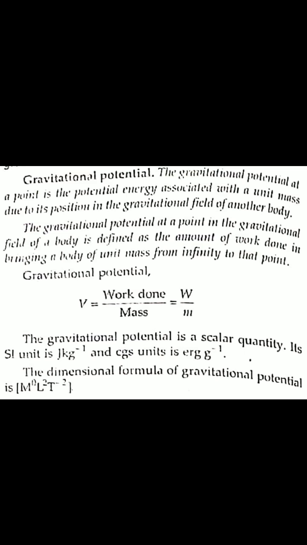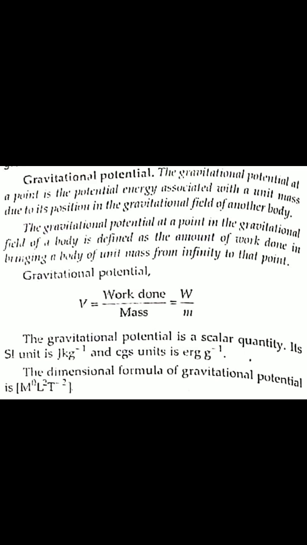So the gravitational potential at a point in the gravitational field of a body is defined as the amount of work done in bringing a body of unit mass, just as in the case of a charge it is unit positive charge, from infinity to that point at which we calculate the potential. Potential is denoted by V. V equals work done per unit mass, W by m.